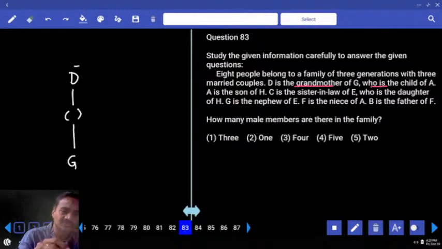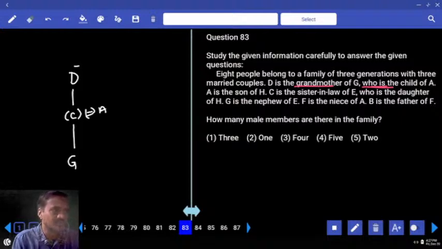Maybe now some C is here. No, C's spouse is A. Then also A is the mother of this one or not? Then G is the child of A. Are you getting this? How many possibilities we have? 4 possibilities. Not simply 2 possibilities. That is the reason I asked you that one, because you people will fix A at this place.